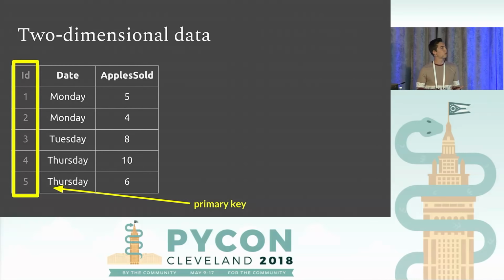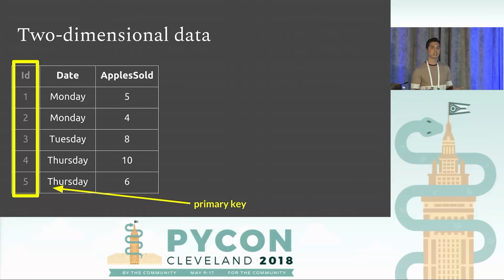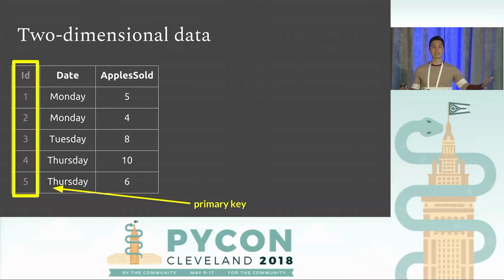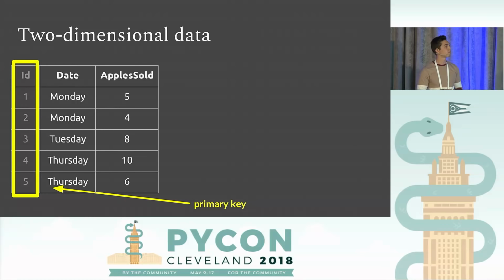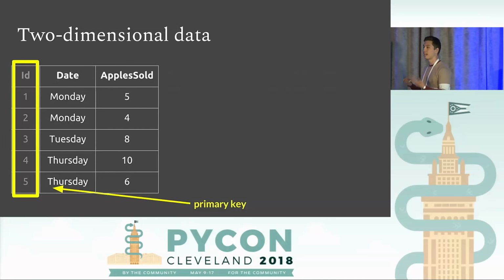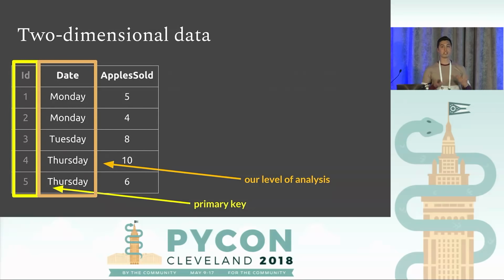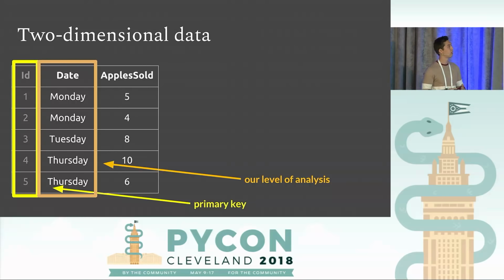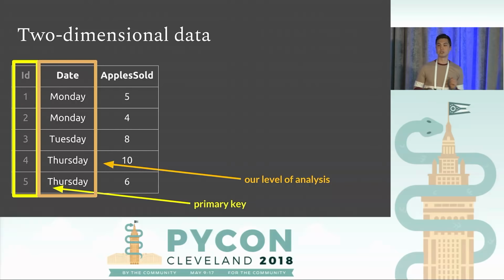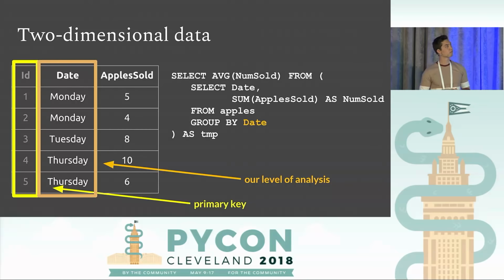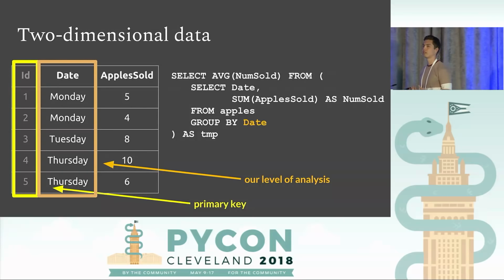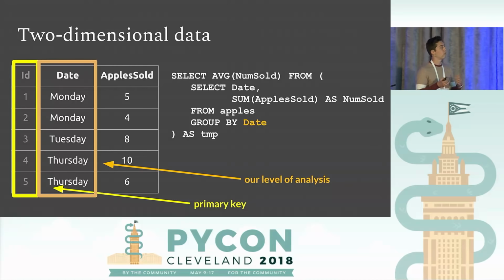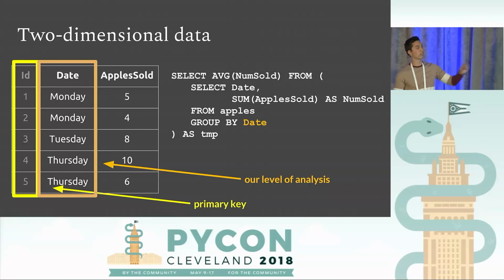So at a high level, what's going on? If I don't aggregate the data, I'm simply taking an average across the primary key. Right? That's kind of like the default. That's how many rows we're going to get by default. But what I want to say is for this analysis, I want to proceed at a different level. If our analytical question changes, I want to have control of that. And I have to specify that we're going to use the date column to do it. That's what the inner query did. The inner query says, that's what you defined as the primary key. That's fine. But for our question, we actually have to make sure we're aggregating at the level of date.